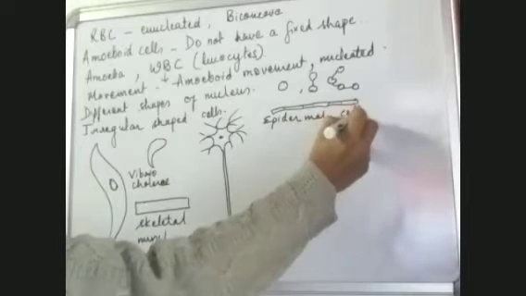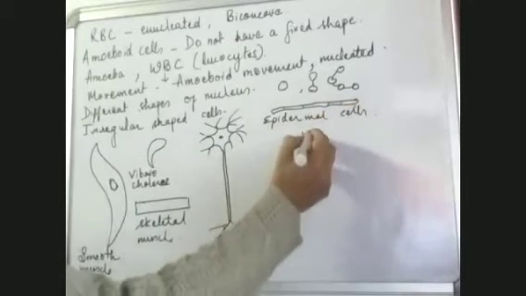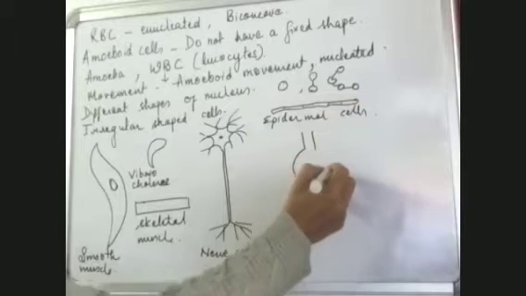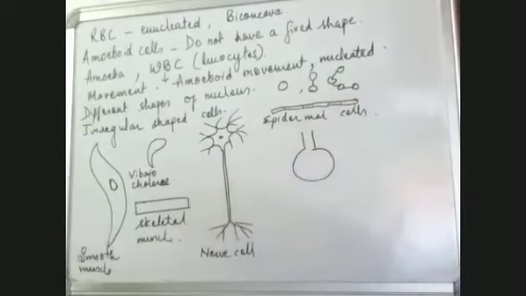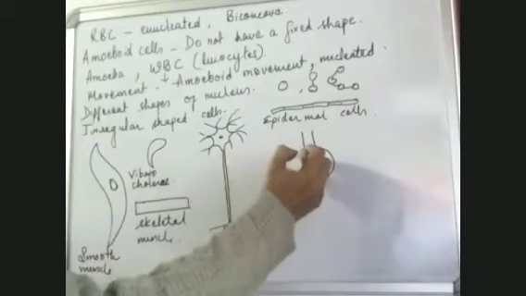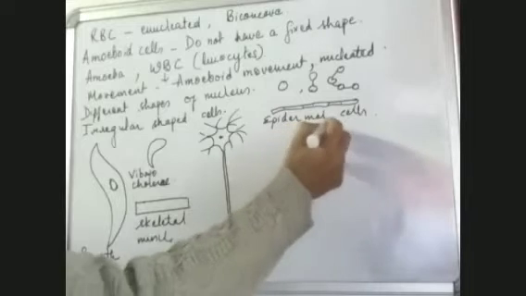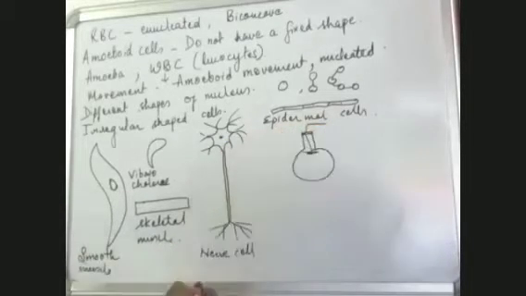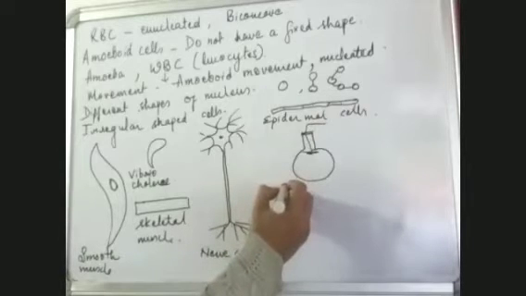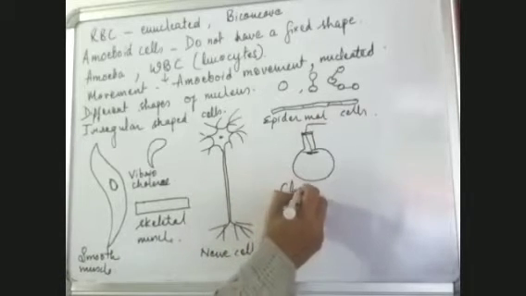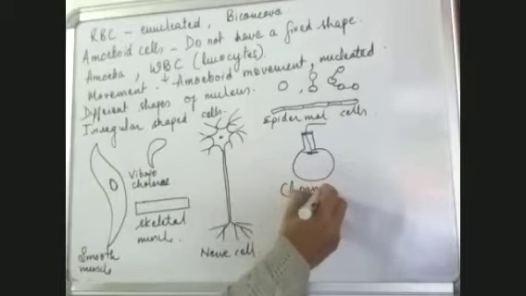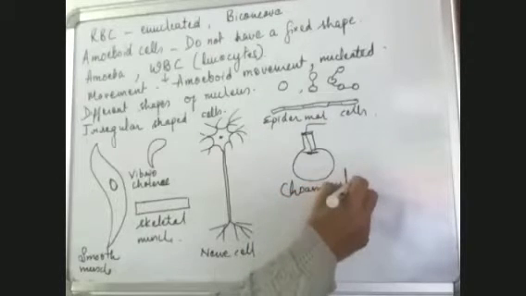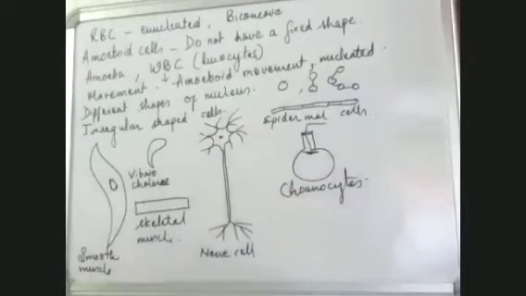Then we have some cells which are like this. And then we have a structure which comes out of this. And these are present in the poriferans, and these cells are known as collar cells or choanocytes, stinging cells, the stinging apparatus.